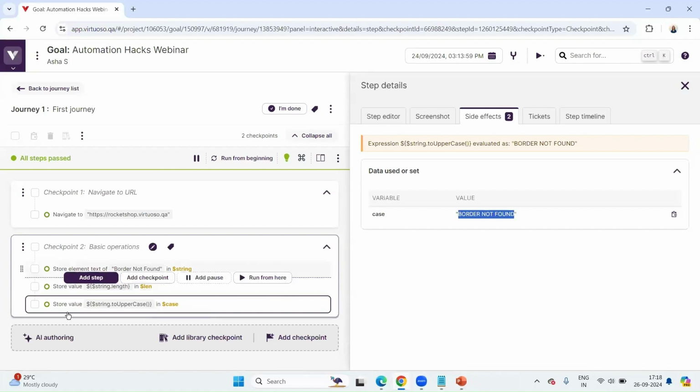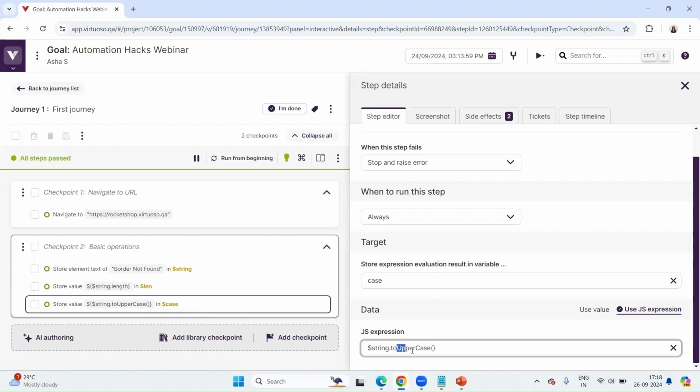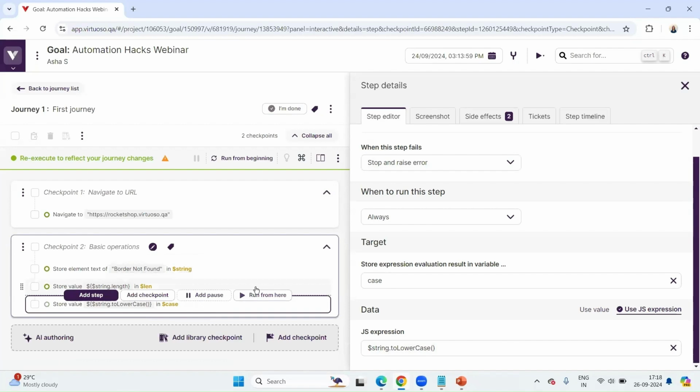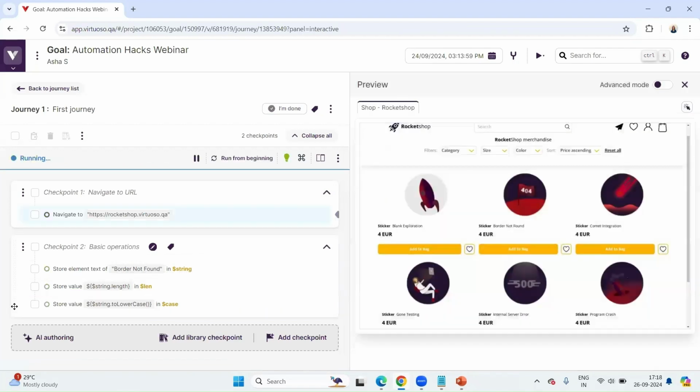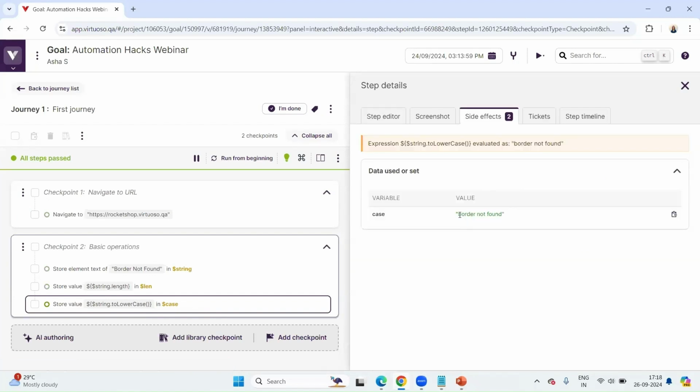This is as simple as it can get. Now let's say I want to convert this to lowercase. I don't have to write anything extra. I just write lowercase here. Because I've changed something, I just have to run, so let me run from here, and it just runs that first step. Now you can see it has converted everything into lowercase. This is how you do basic operations such as taking the length and converting the case.